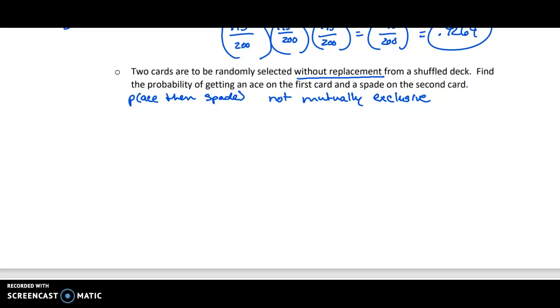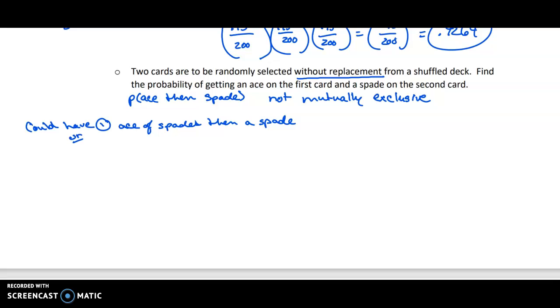So we actually need to take what's going on here and reconsider and rewrite this. So what are the possible scenarios here? Well, we could have picked first the ace of spades, and then we could pick a spade.